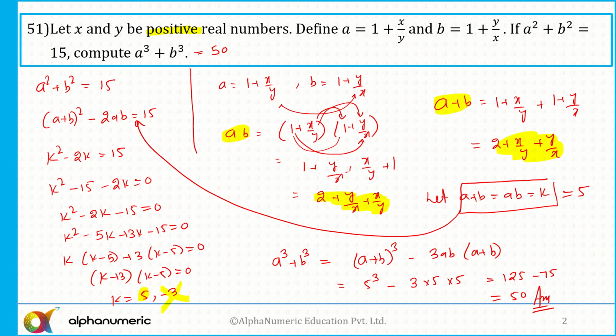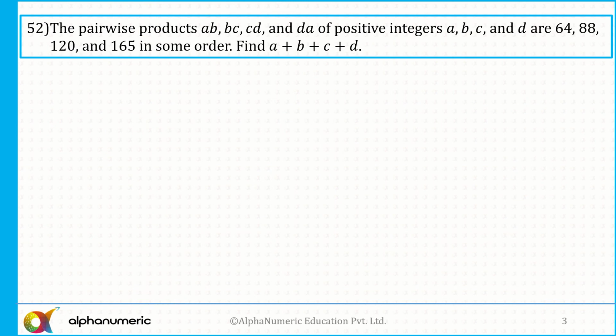Now let's move to the next question, a very interesting one. It says: the pairwise products A into B, B into C, C into D and D into A of positive integers. So A, B, C, D, all of them are positive integers, are 64, 88, 120 and 160 in some order.